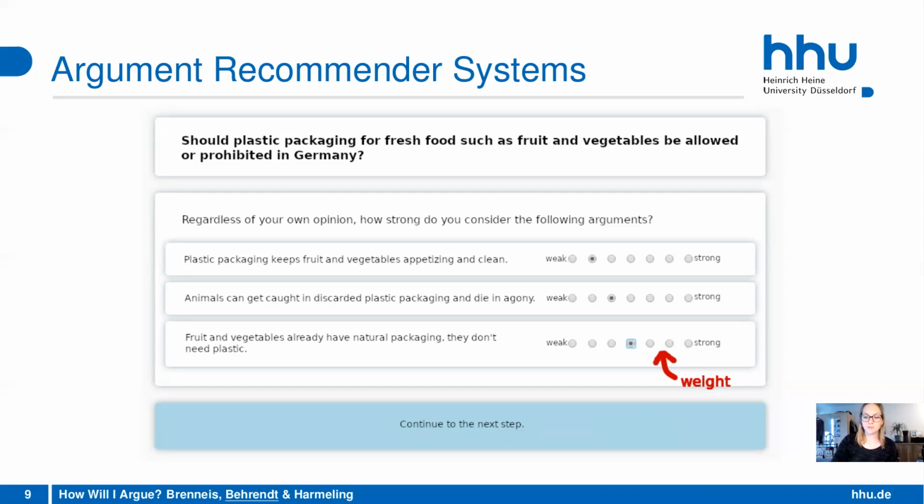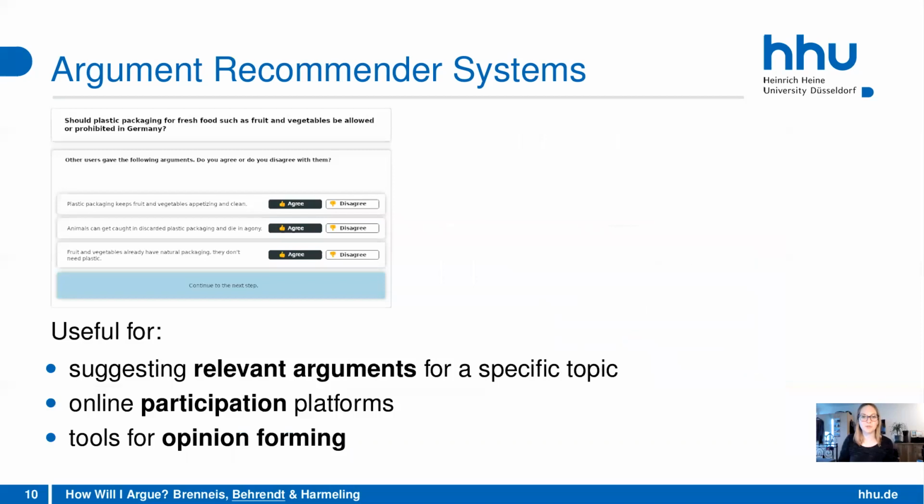And just to give you an impression on what argument recommender systems can be used for, if you have such a system, it can, of course, be used to suggest relevant arguments for a specific topic. So if you're just discussing an argument and you just want to know the arguments that are relevant to you, then such a system can learn about your own opinion and what matters to you, and then suggest you some relevant arguments for it.